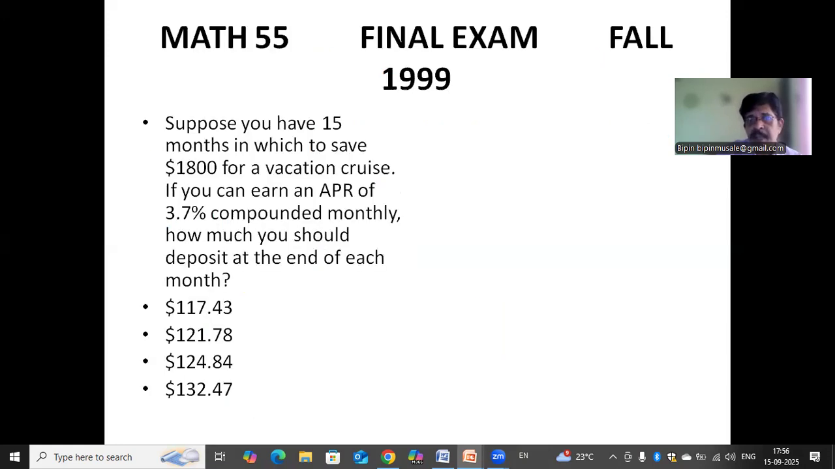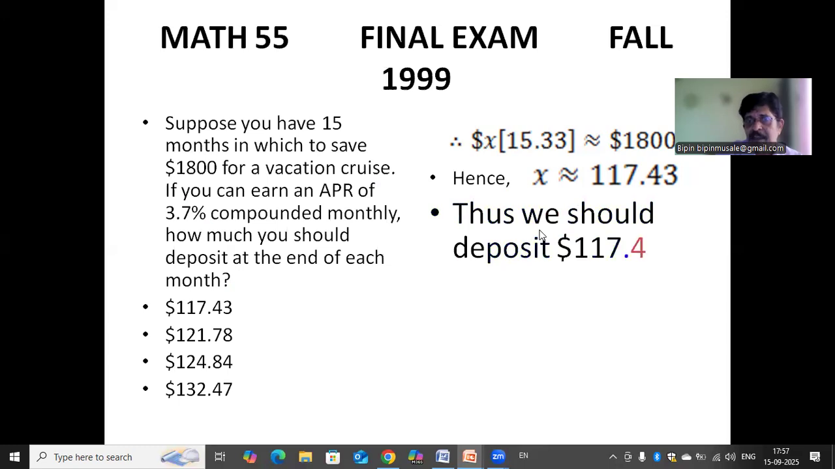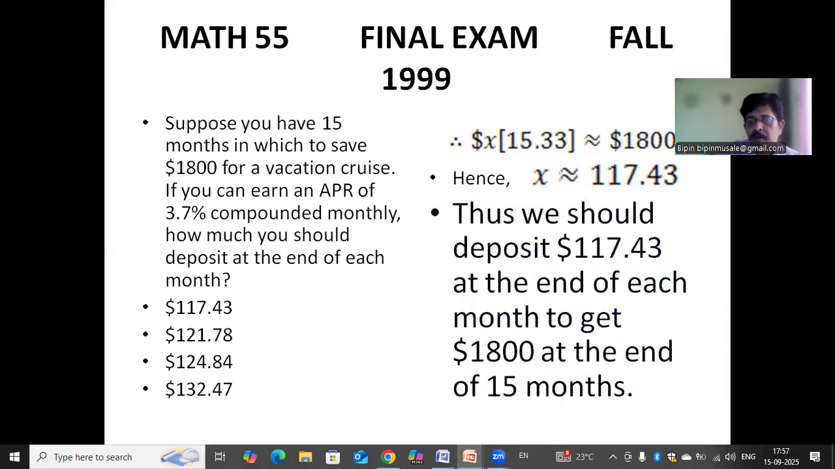Now this must be equal to our required value. What we require at the end of 15 months is $1,800. So in order for this to happen, what should be the value of X? X must be 117.43, right? So this should be each monthly installment so that we can have our required amount for our cruise. So thank you. This was the problem. Thank you so much.